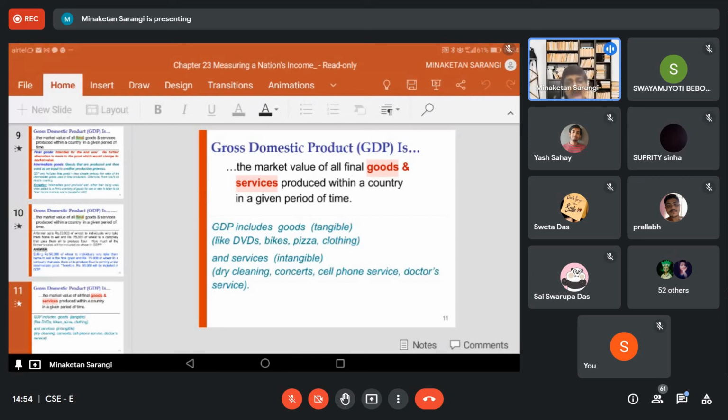Who possesses that pen is the owner of that pen. Here, ownership of the pen is changed from one person to another person. When you are selling your second-hand bike, what is happening to ownership? Ownership is changed. But can you change the ownership of the labor, the ownership of the service?